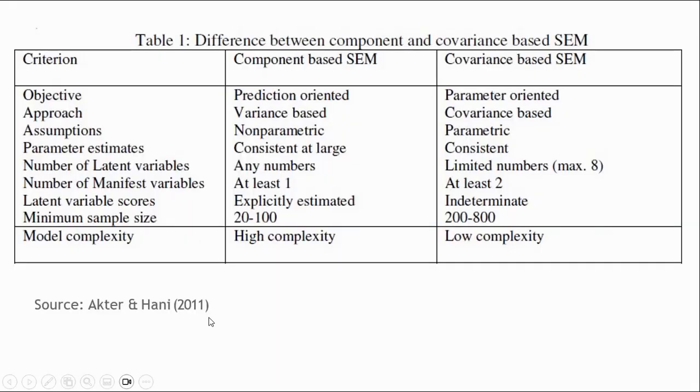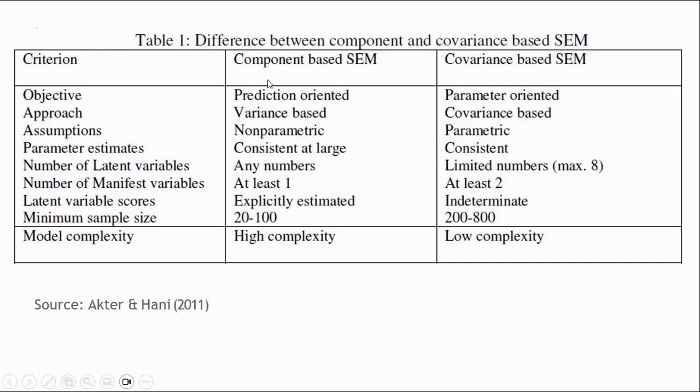And in SEM, there are two approaches to analyze the SEM model. First is based on variance or component, and the second is based on covariance. There are some differences between both of them based on the objective.